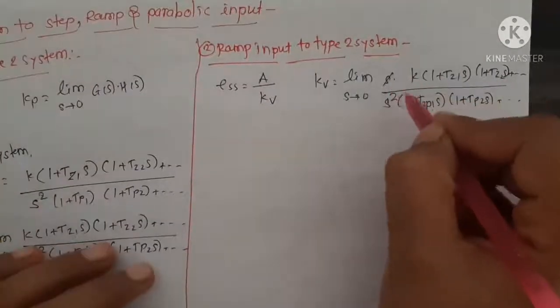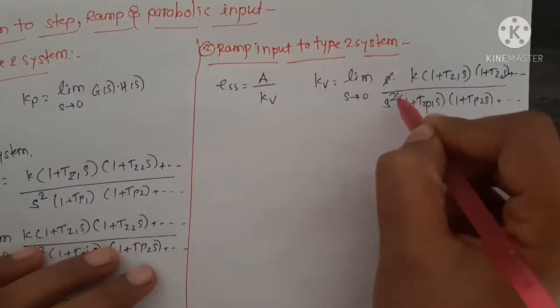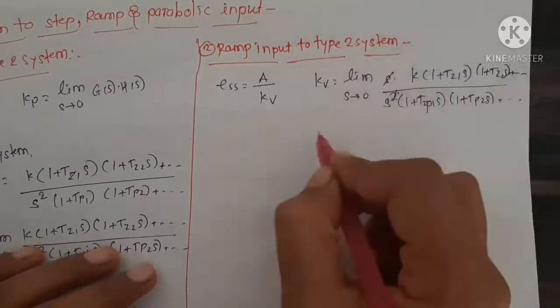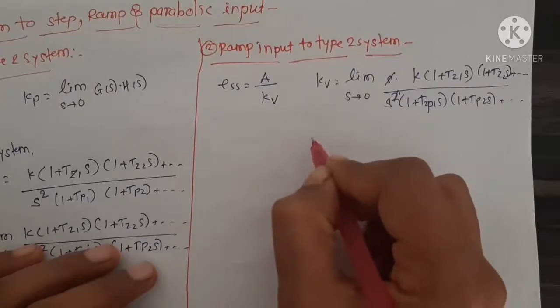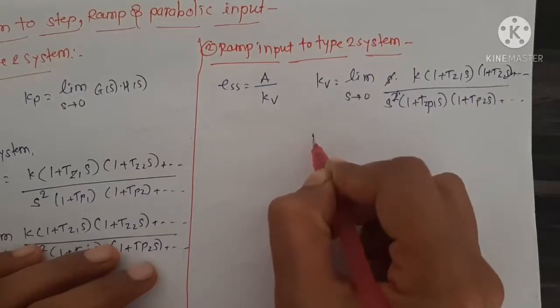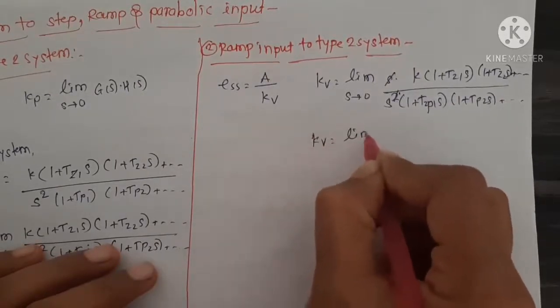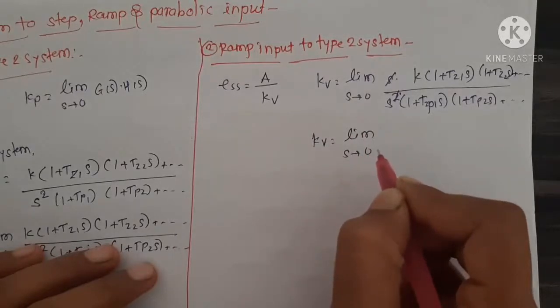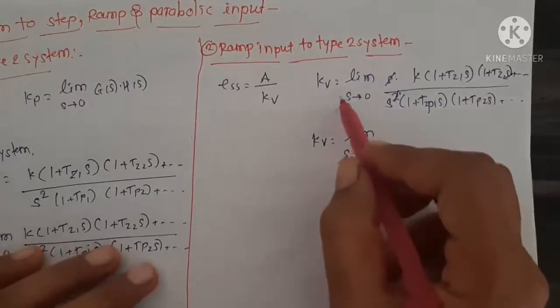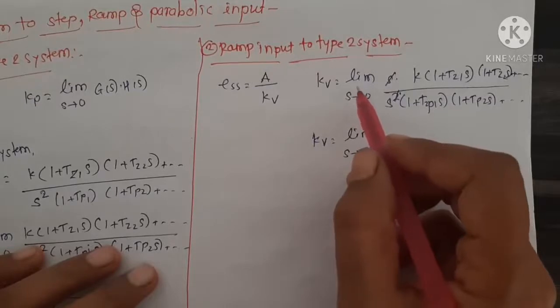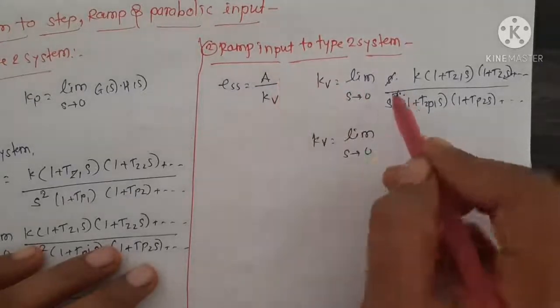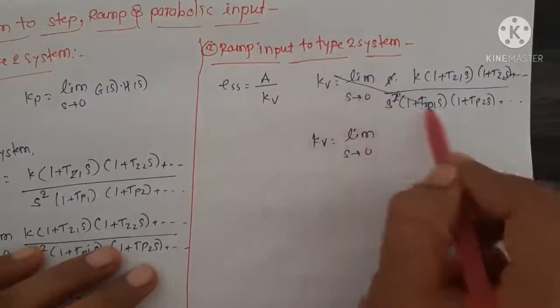Here 1 S is present in the numerator, so out of the 2 S, 1 S will get cancelled. Kv equation for ramp input is nothing but, this is wrong.